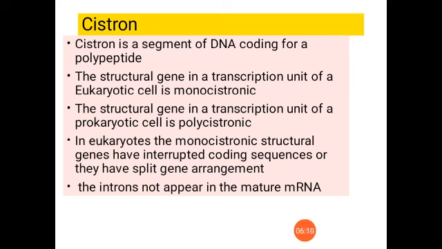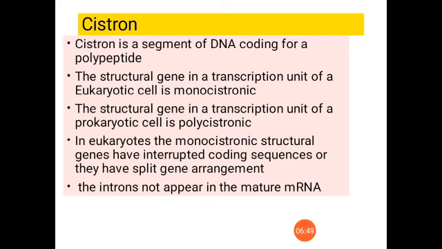So in eukaryotes, the monocistronic structural genes have both exons and introns, and this arrangement is known as split gene arrangement. What is split gene arrangement? In the structural genes of eukaryotes, some parts are responsible for coding amino acids, known as exons, and the part which is not able to code is known as introns. So exons and introns are seen together.